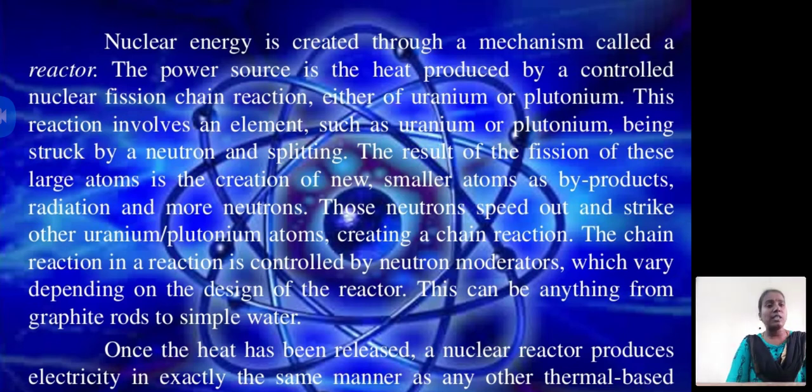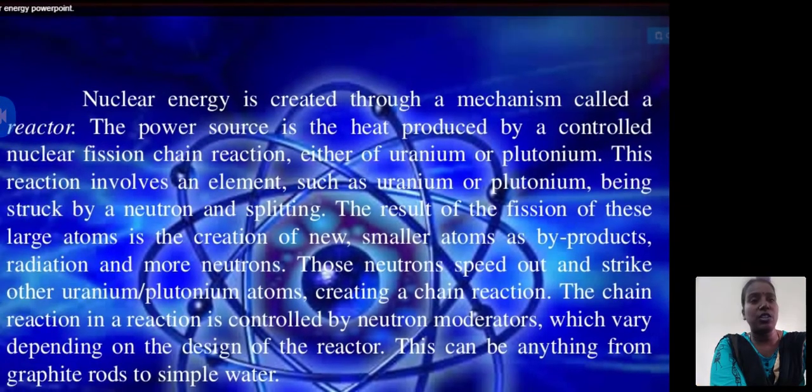These neutrons speed out and strike other uranium or plutonium atoms, creating a chain reaction. The chain reaction is controlled by neutron moderators, which vary depending upon the design of the reactor. This can be anything from graphite rods to simple water. Once the heat has been released, a nuclear reactor produces electricity in exactly the same manner as other thermal based plants.